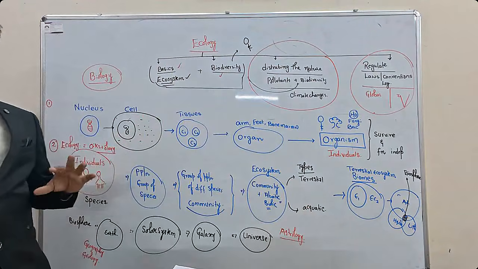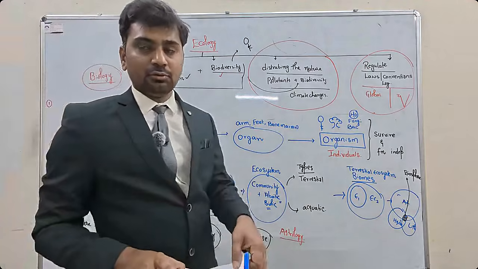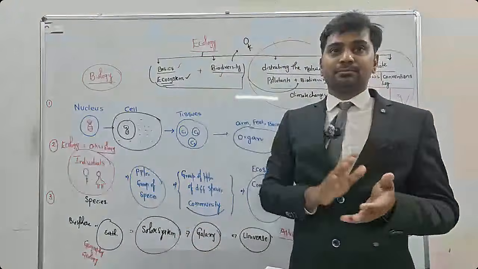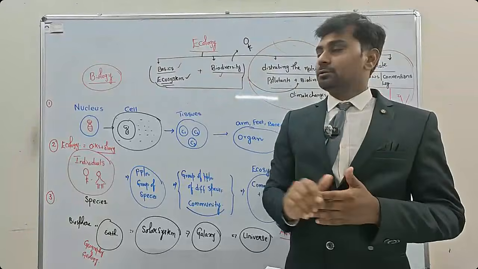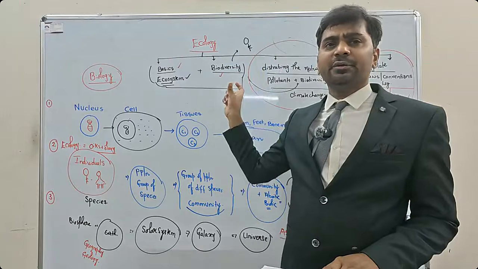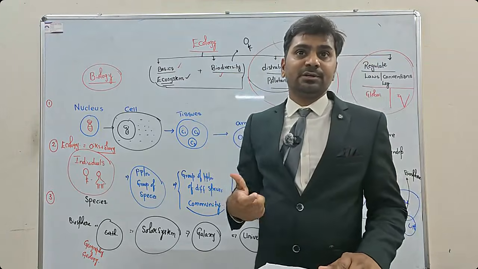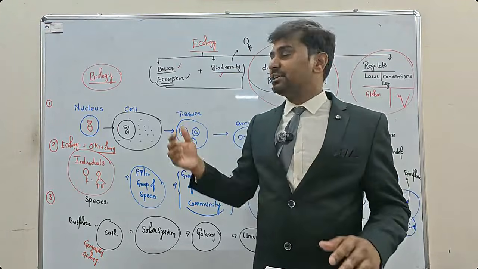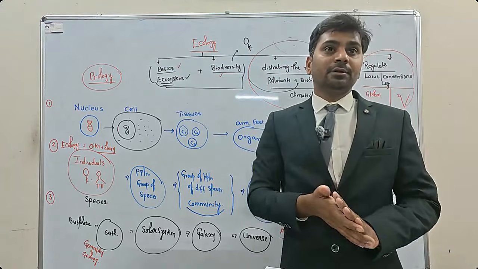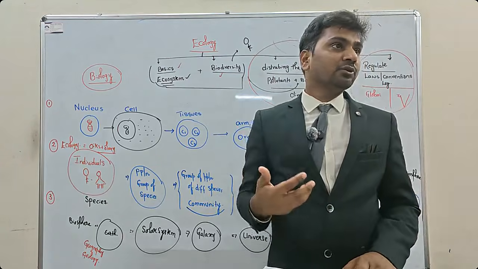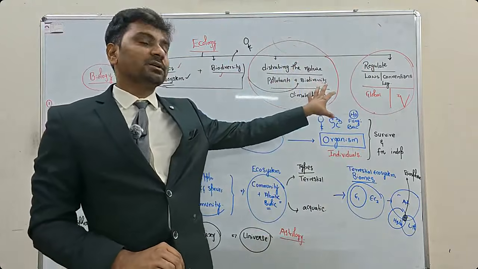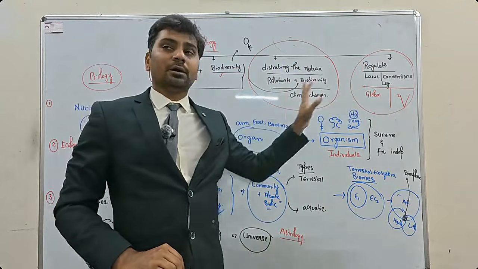In ecology, we'll not study too much of the entire book. They will be asking only some basics. You have to know some terms here, so that is important. Once you understand the terms, you have to understand biodiversity, how it is present, and then there will be some basic definitions of biodiversity also, how to measure biodiversity, right? What is alpha diversity, beta diversity, these things will be there, and then how pollutants and climate change are creating impact and how to regulate them.